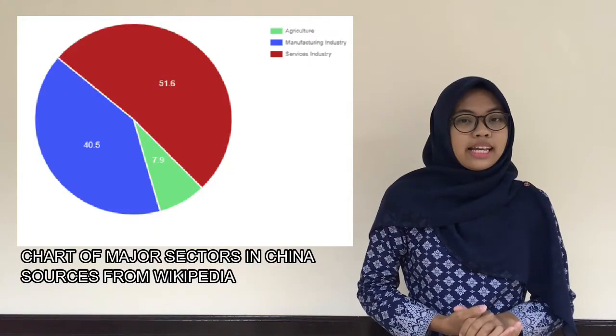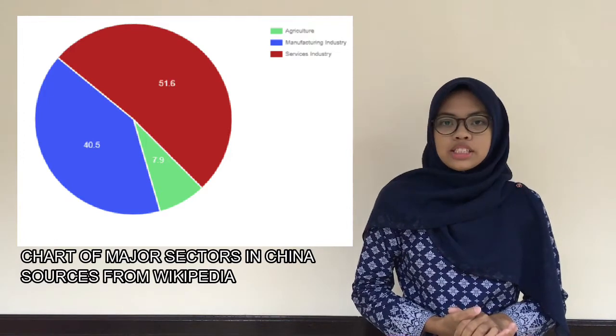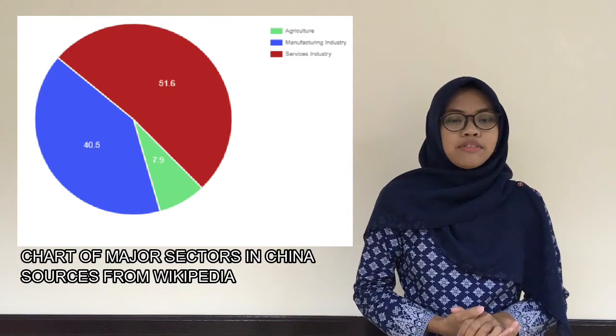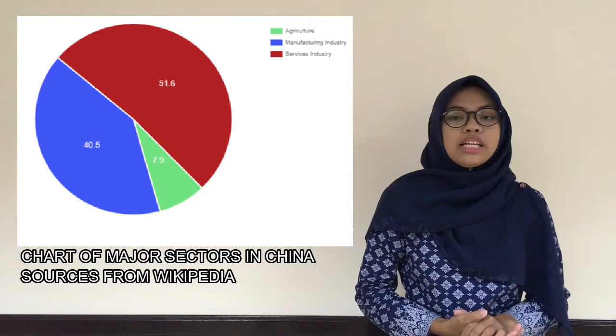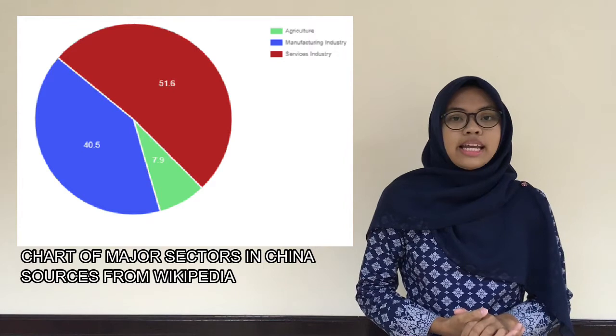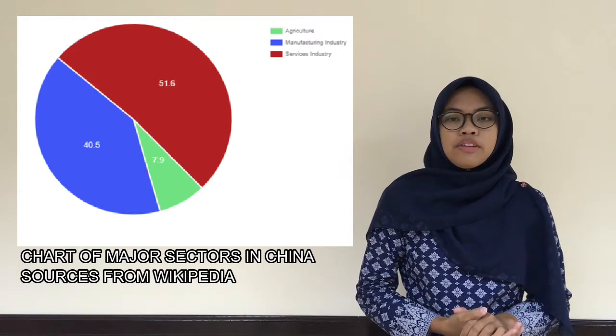For the primary sector, it has 7.9% of agriculture. For the secondary sector, it has 40.5% of manufacturing industry. For the tertiary sector, it has 51.6% of service industry. The official name for the Chinese currency is renminbi, which is abbreviated to RMB. In addition, the most widespread international usage is yuan, which is abbreviated to CNY. So, we can see that China is the main country that produces a lot of goods and services.